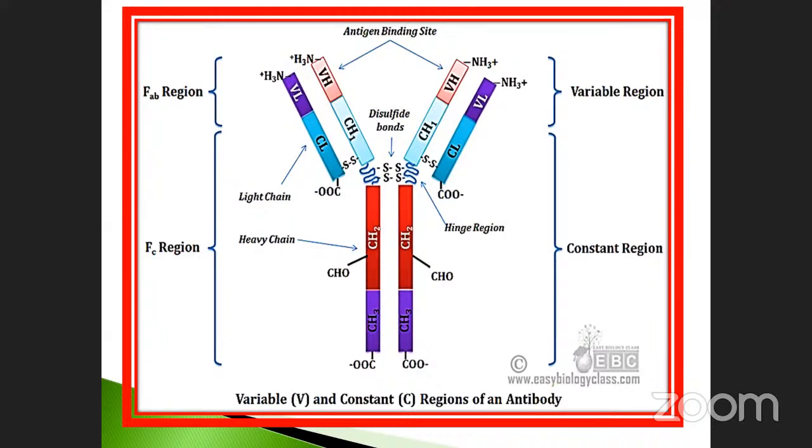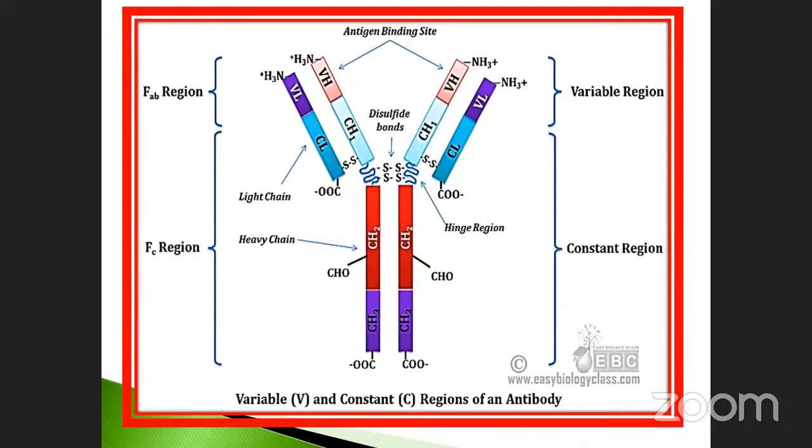This is also another bond. On the inner side the heavy chain is there. The heavy chain has two components connected with the disulfide bond. So inside there is a heavy chain, and outside there is a light chain. It has amino acids and an amino end, because it's made up of protein molecules. This region is called the antigen binding region.